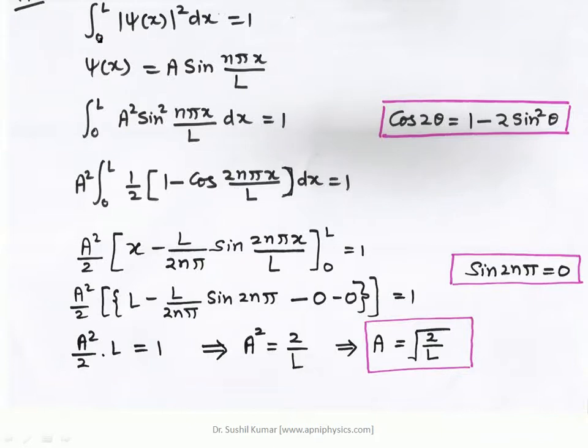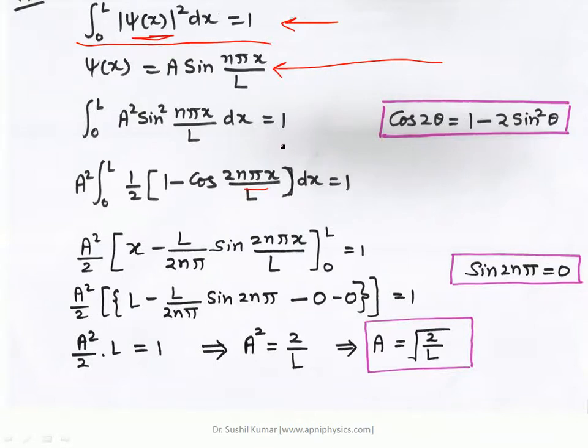So this is the normalization condition. If this wave function psi x is normalized, it must satisfy this particular condition for that particular metal within the dimension of 0 to L. Here psi x is a function that is not normalized. We have to make it normalized, right? So the integral from 0 to L of A square sin square n pi x upon L dx is equal to 1, right?